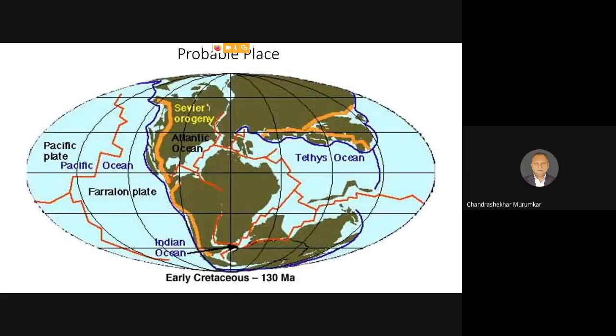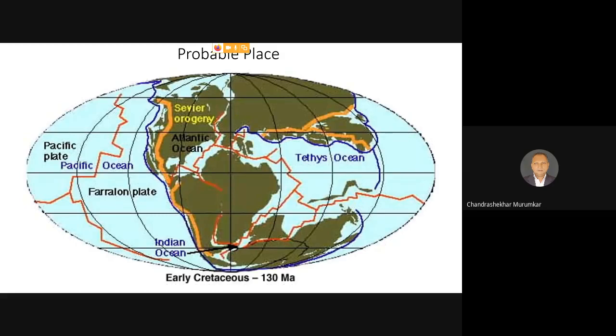So, this is an image which has been created by the paleontologists. This is the image of the landmass which was present in the early Cretaceous period, that is, at the final stage, the late stage of the Mesozoic period. So, here you can see that no five continents are seen.